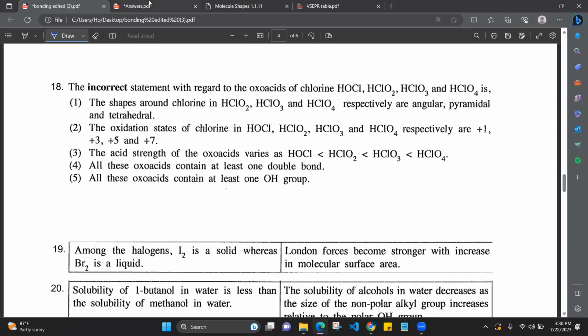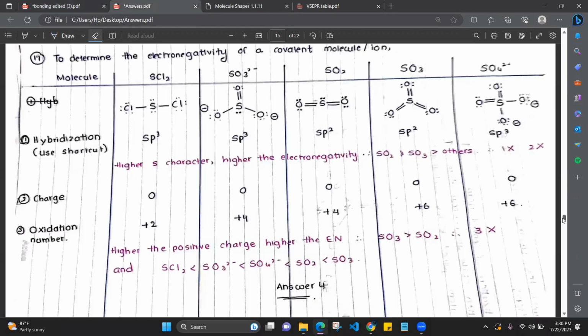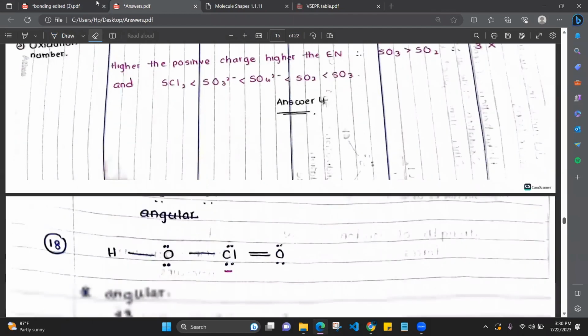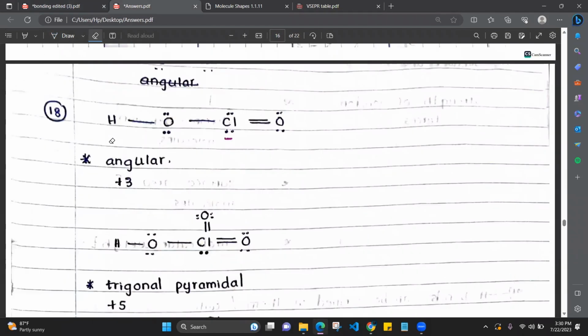If it is about shapes, first we have to draw the Lewis structures. Now they're asking the shape around chlorine, not around oxygen, not around hydrogen. So around chlorine, how many repulsive units? 1, 2, 3, 4 repulsive units. Four repulsive units means the electron pair geometry is tetrahedral. From tetrahedral, if you take out 2 lone pairs, what is the shape? Angular.